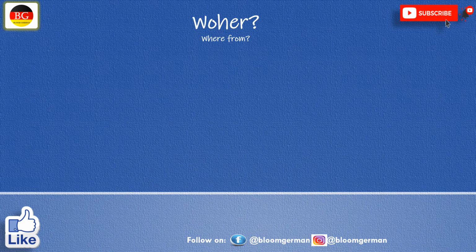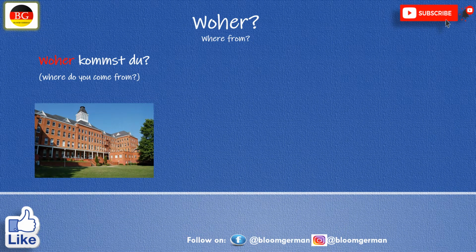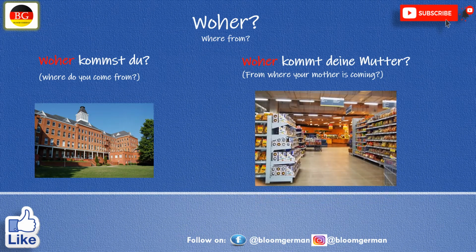Next question word is woher, meaning where from. First question is: Woher kommst du? Where do you come from? Suppose I am coming from the university, die Universität. The answer can be: Ich komme aus der Universität. Next question is: Woher kommt deine Mutter? Where is your mother coming from? Suppose she is coming from the supermarket. The answer can be: Meine Mutter kommt aus dem Supermarkt.